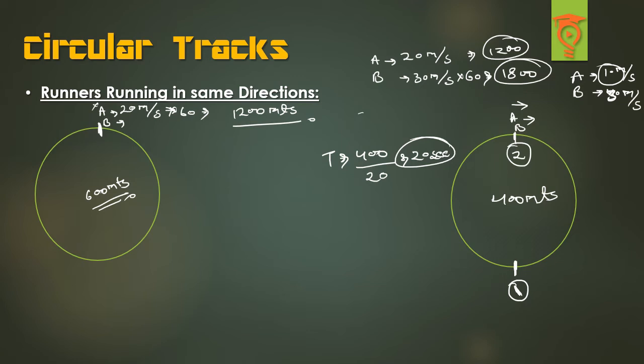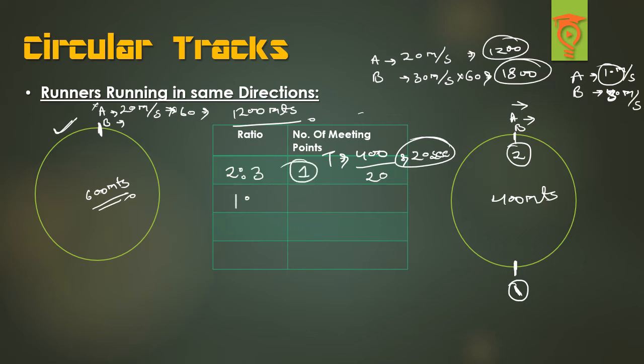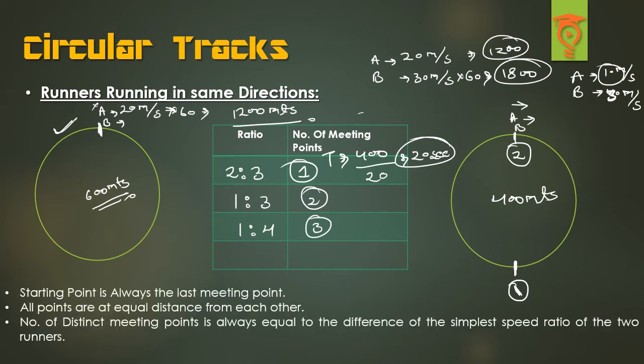So how many meeting points do we have here? There are two meeting points, and in this particular part we have one meeting point, right? So let's just have a look here. When we have the speed ratio 2:3, we had just one meeting point. With the ratio 1:3, we had two meeting points. If we have 1:4, we'll have three meeting points, right? So what is happening here? The number of distinct meeting points is actually the difference between the simplest form of the ratios, right?